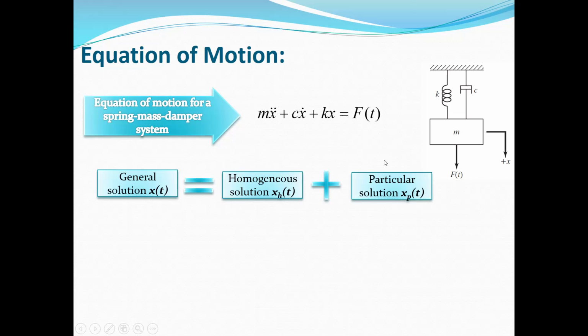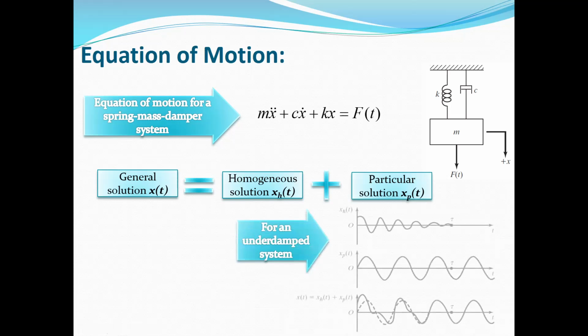If you remember from week 1, as I explained, the homogeneous solution is called the transient solution, and the particular solution is called the steady state response or steady state solution.